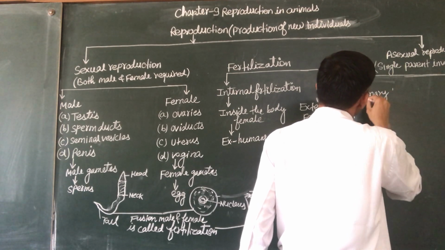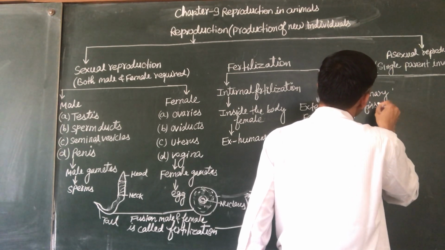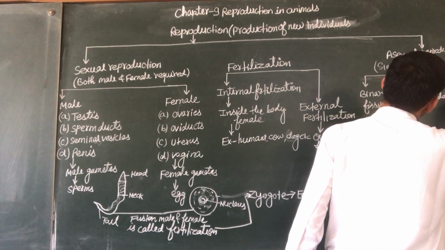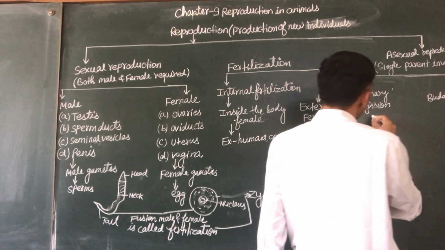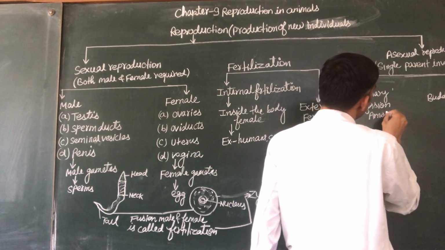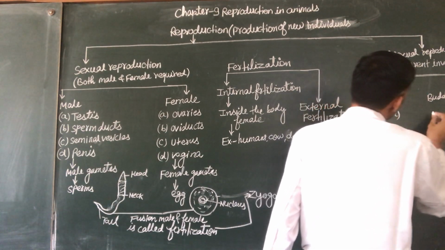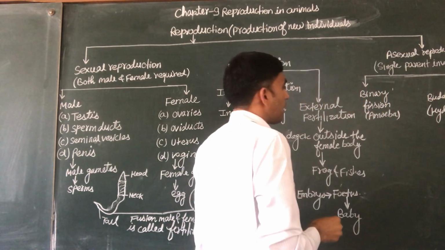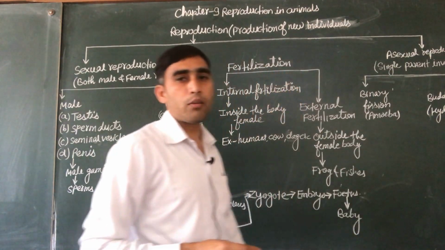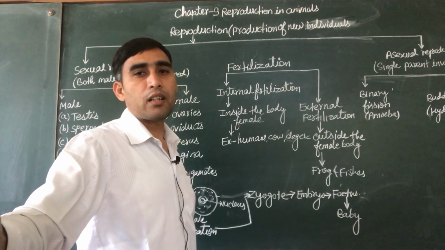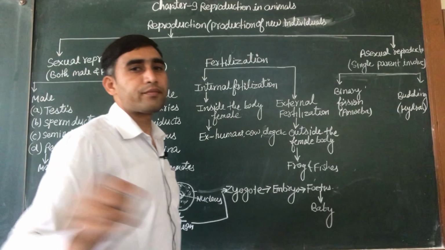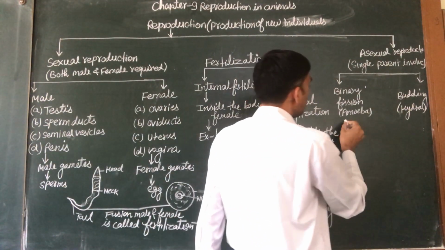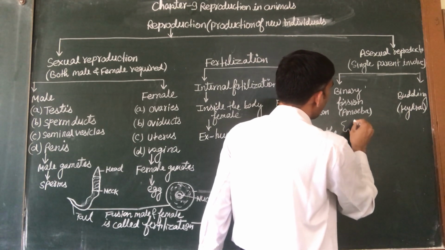Binary fission and second is budding. Binary fission in amoeba and budding in hydra. We can understand it with the help of a diagram. You can see in amoeba, this is the irregular shape of the amoeba.